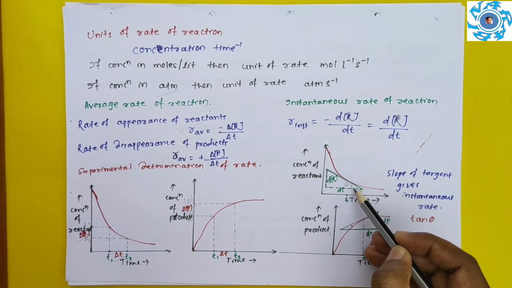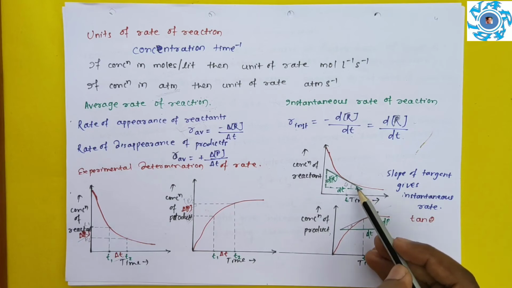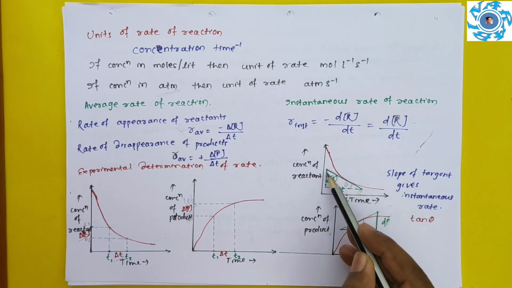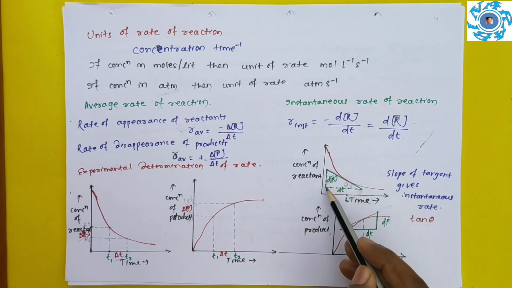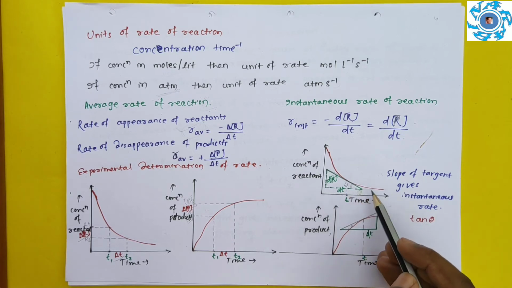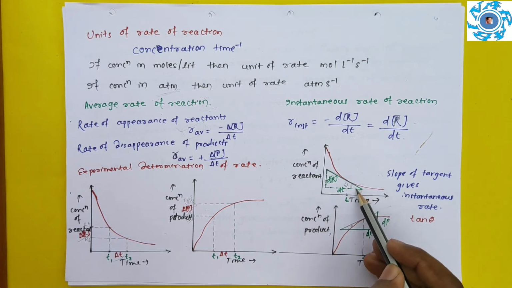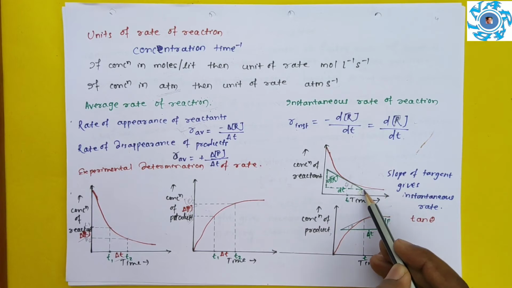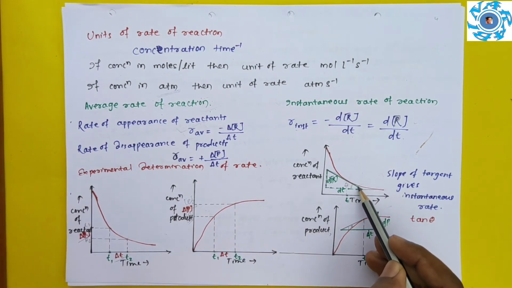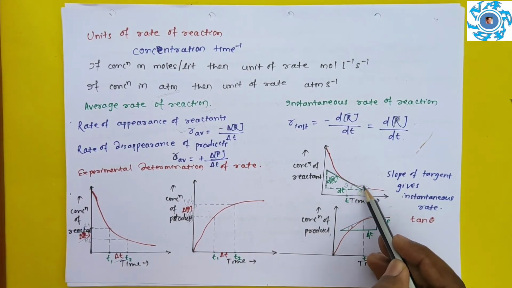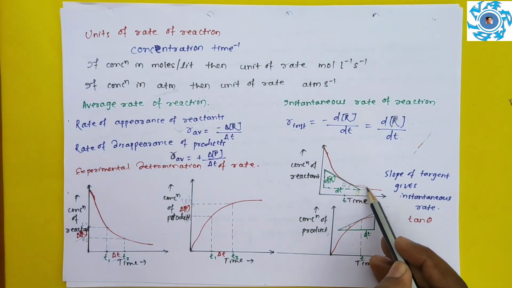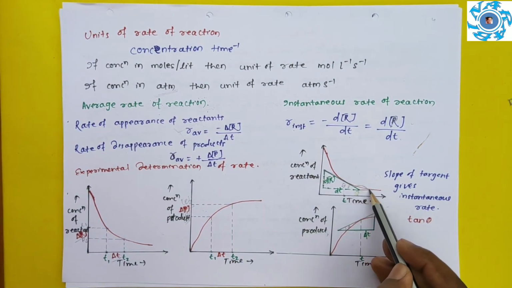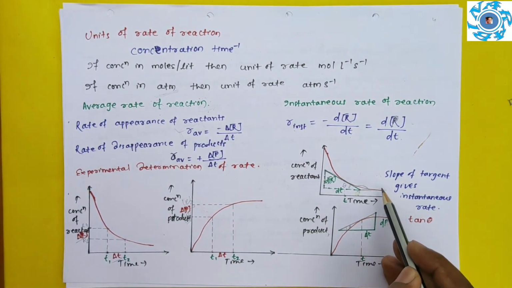There is another way to determine instantaneous rate of reaction from this angle. You have to complete this triangle as you have done in the previous case. Then you have to extend it, because you have to determine the angle made with the positive x-axis, and this side represents your positive x-axis.